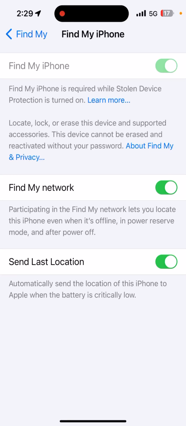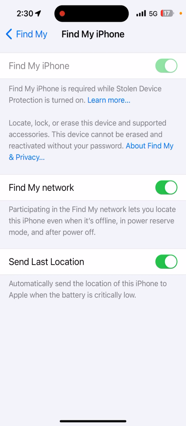If the Find My iPhone button is turned on but is grayed out so that you cannot select it, you will need to turn off Stolen Device Protection, which will be covered at the end of this video. Otherwise, continue the steps here.